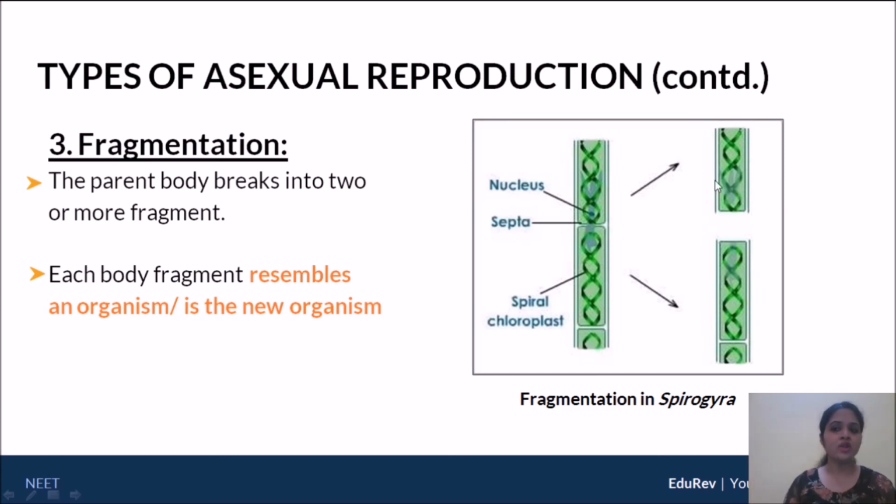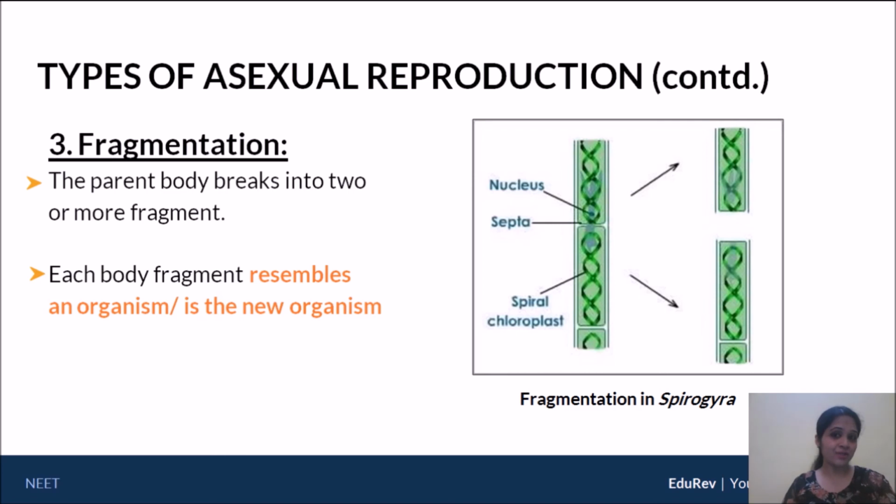So can I say this top fragment, just by the fact of breaking away from the original parent, is already a new organism, and the one down here also is a new organism. So no extra development actually has to take place for these individual fragments to become new organisms.